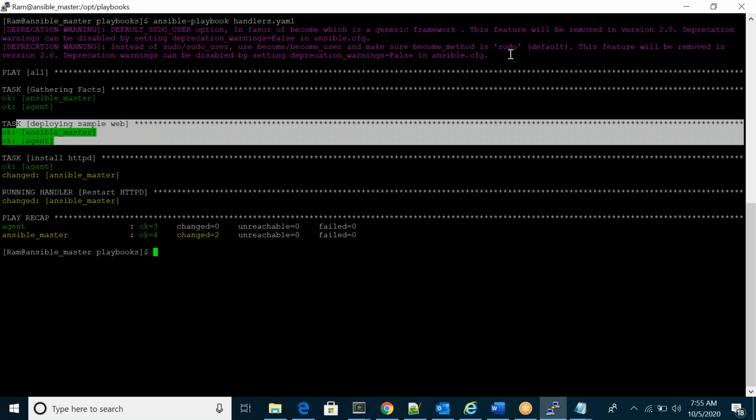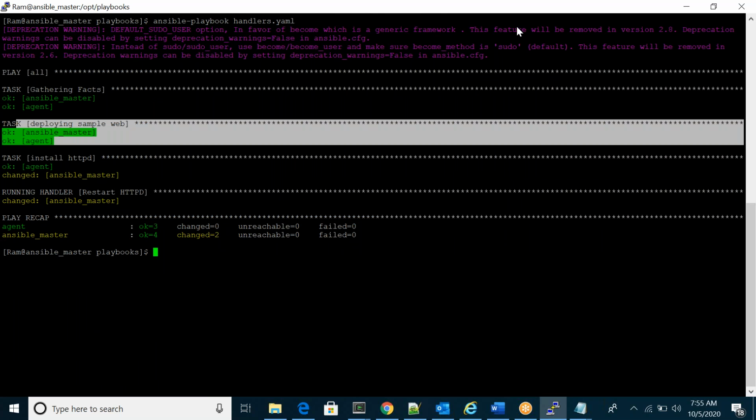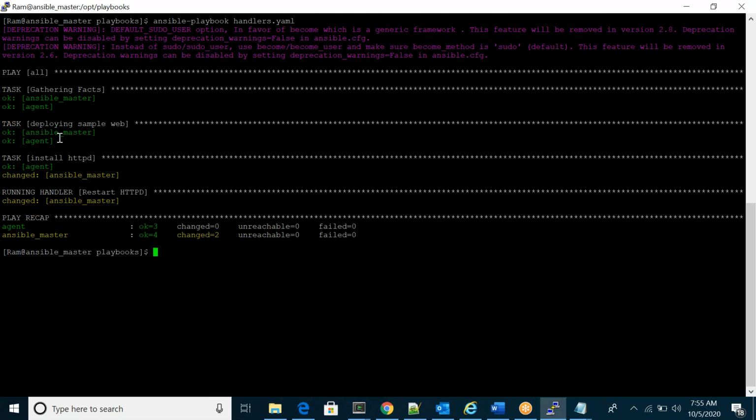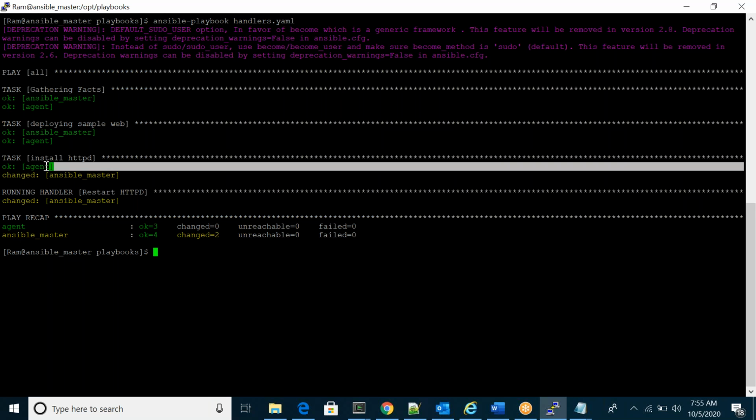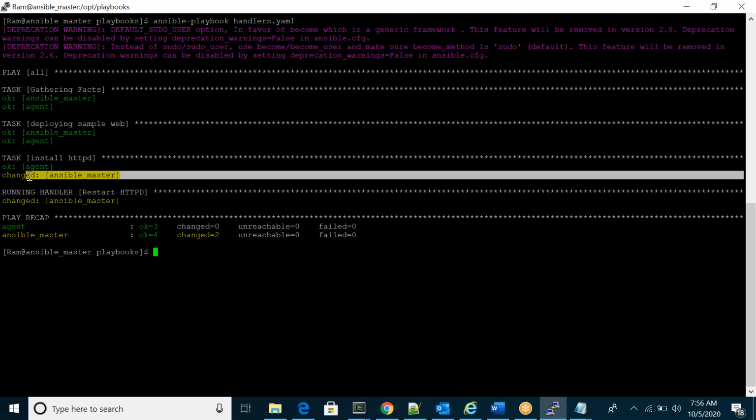So when I was executing my playbook previously, it was already installed, already deployed. So that's why you can see the green color. Installing HTTPD in agent, already was there. In master it changed, because just now in master I removed it manually. That's why it installs again.